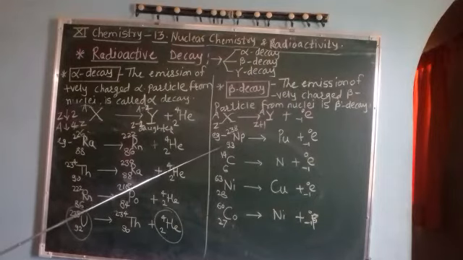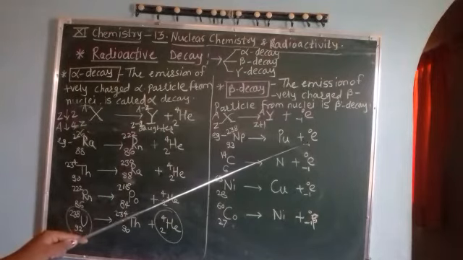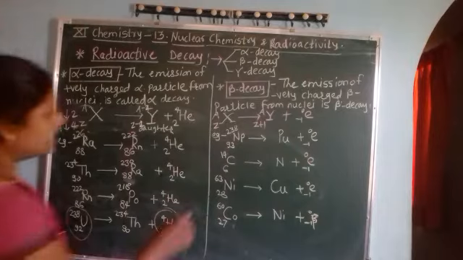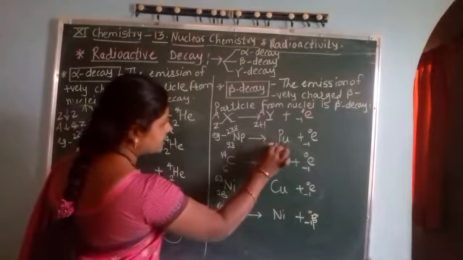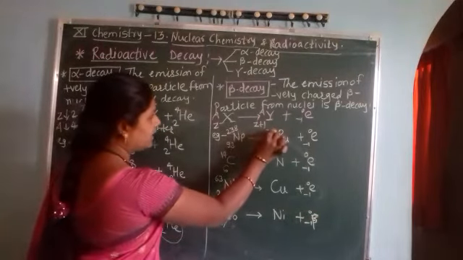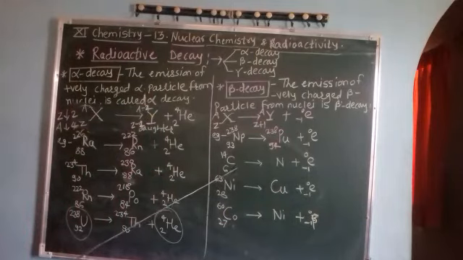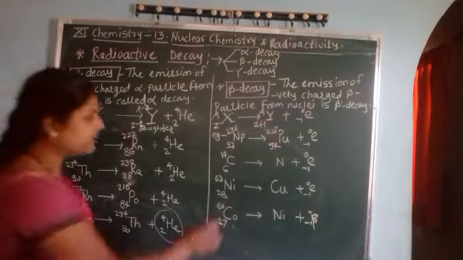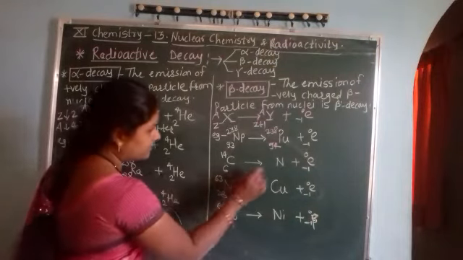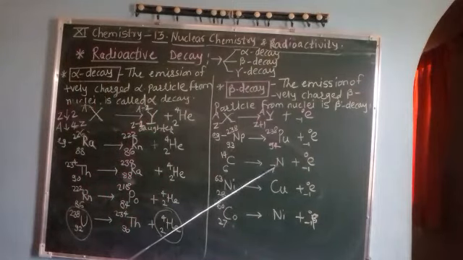For example, neptunium 93, 238. If there is emission of one beta particle, atomic number increases by 1, that is 94, and 238, the mass, is constant. Similarly for carbon 6, 14, one electron is emitted, one beta particle is emitted, atomic number 6 increases by 1, 7 is nitrogen.